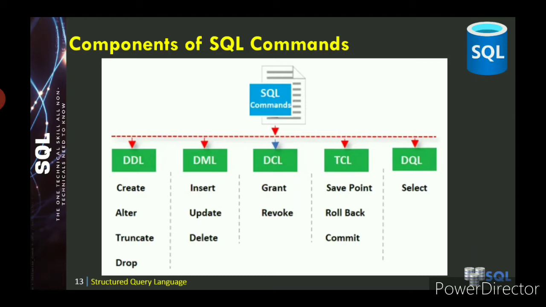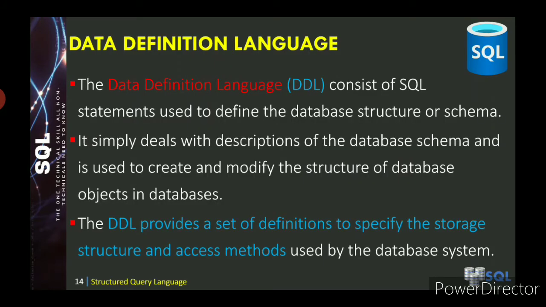So first we are going to see them one by one. First one is the DDL language, that is data definition language. The data definition language consists of SQL statements used to define the database structure or schema. The main purpose of DDL is to define the database structure. It simply deals with the descriptions of the database schema and is used to create and modify the structure of database objects in the database.